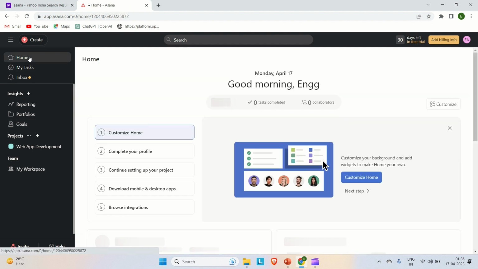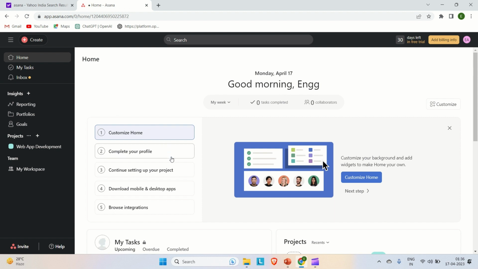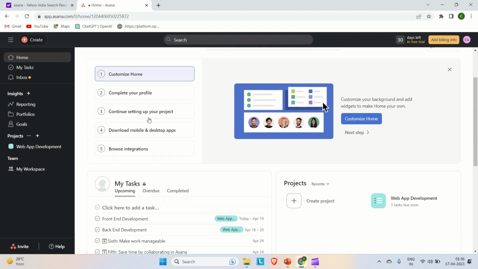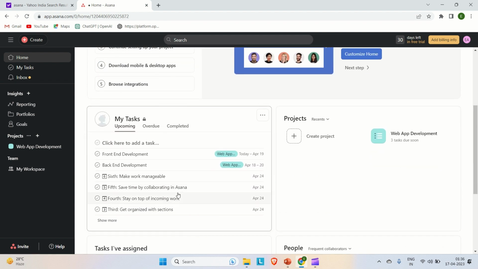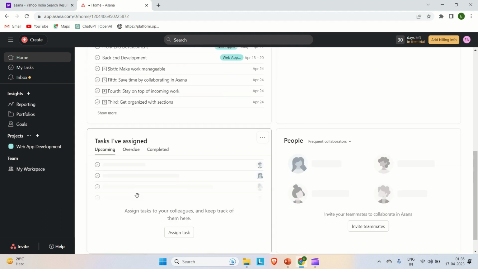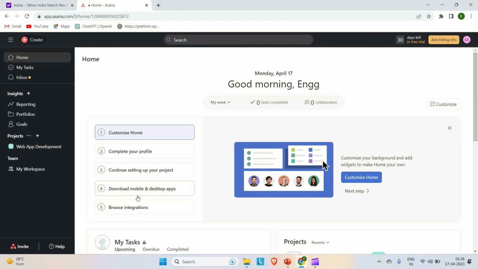Now go to the home, and here it is showing a hello message or good morning message, and you can customize your home. In my tasks you can see we have created this front end, back end, and testing and all. Okay, nothing has been assigned to anyone till now. So this is how the home page looks like.